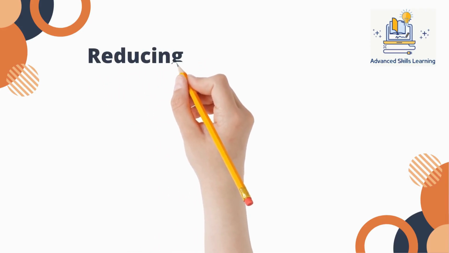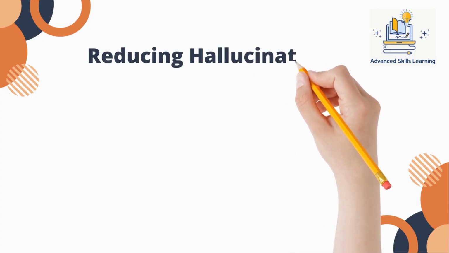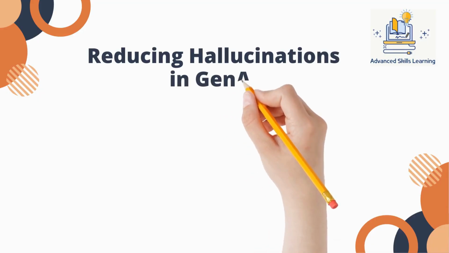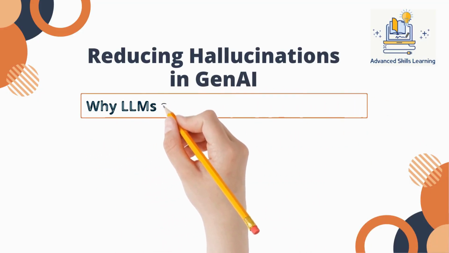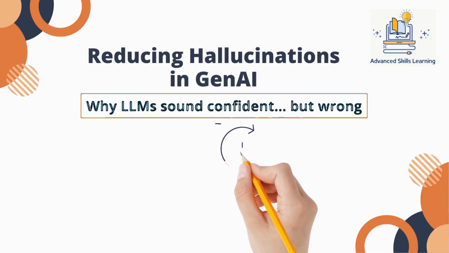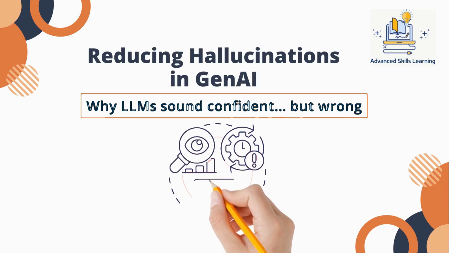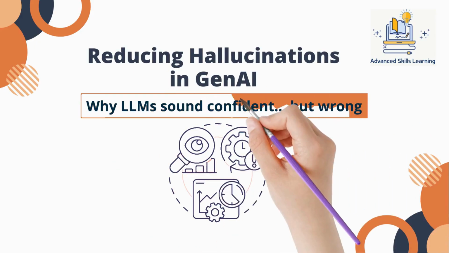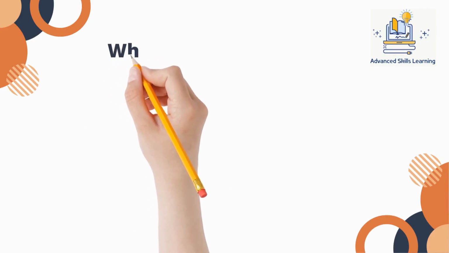Large language models can sound incredibly confident, even when they're wrong. This behavior is known as hallucination, and it's one of the most important challenges to understand when building real-world Gen AI systems. A hallucination occurs when a model generates information that sounds correct but is not grounded in facts, trusted sources, or actual data. The response may be fluent, detailed, and logically structured, yet completely incorrect. Because the answer sounds convincing, users often assume it must be right, and that's what makes hallucinations so dangerous.